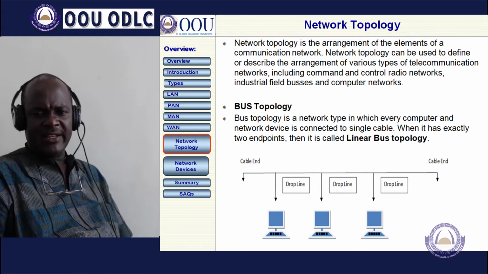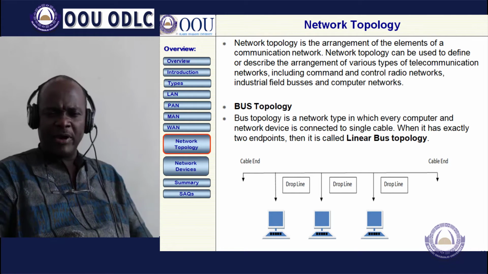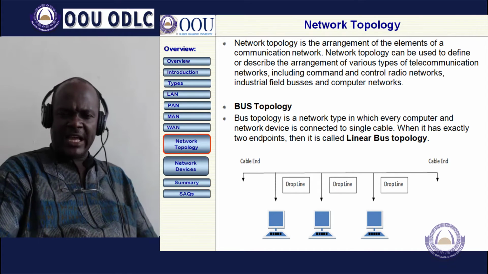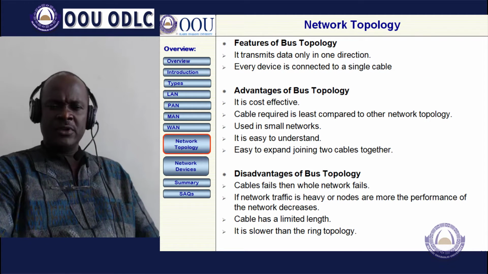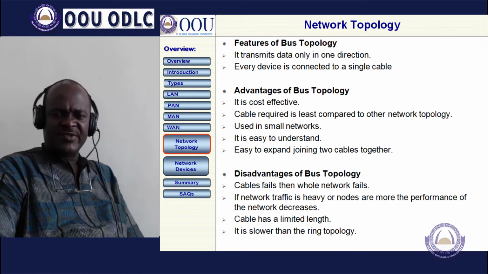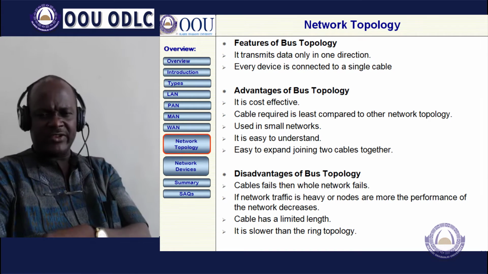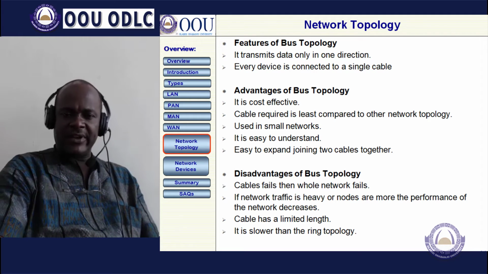And we have different arrangements where, for instance, we have the bus topology, in which every computer and network device is connected on a single cable. The feature is that it transmits data in only a single direction, and every device is connected to that single line. The advantages are that it is cost effective.